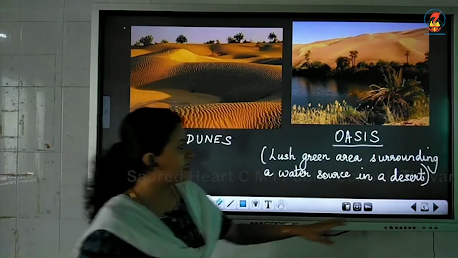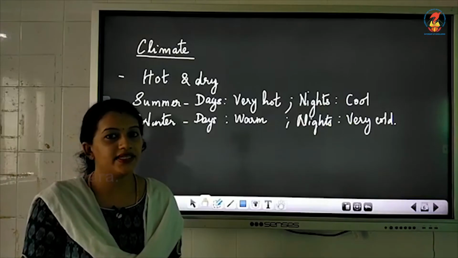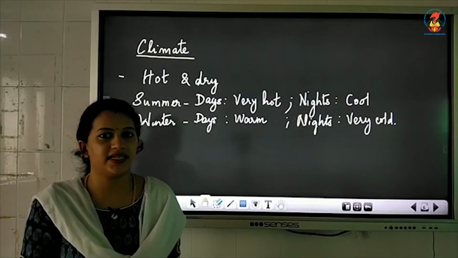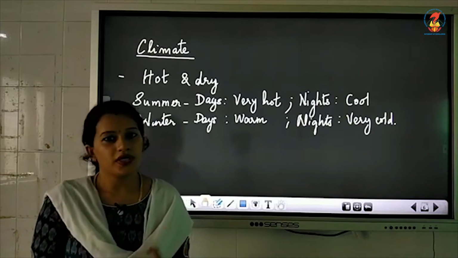So next let us learn about the climate of Rajasthan, the climate of the Thar Desert. The climate in the Thar Desert is very hot and dry. You know that it is a desert, isn't it? So obviously the climate will be hot.